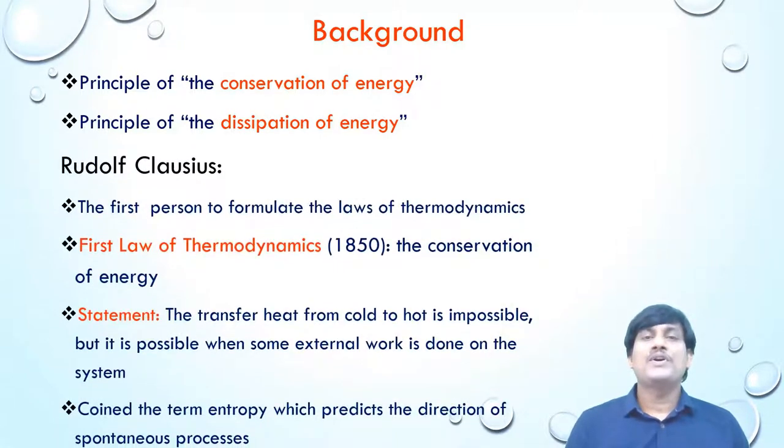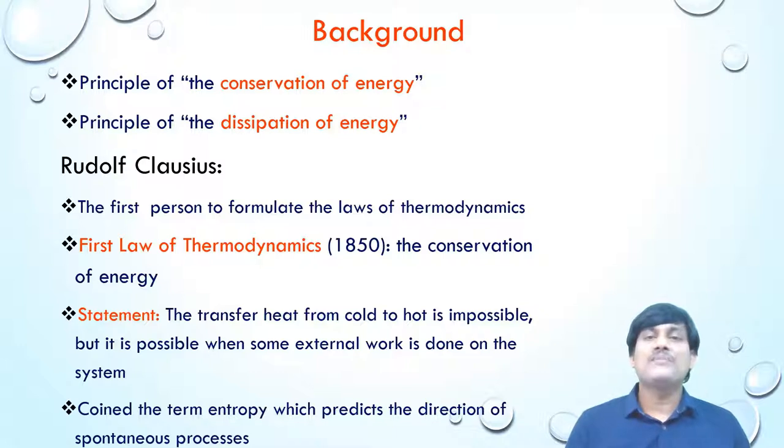Later, Rudolf Clausius worked on both the conversion of heat into work and work into heat. He was the first person to formulate the laws of thermodynamics based on principles proposed by Kelvin. In 1850, he proposed the first law of thermodynamics.